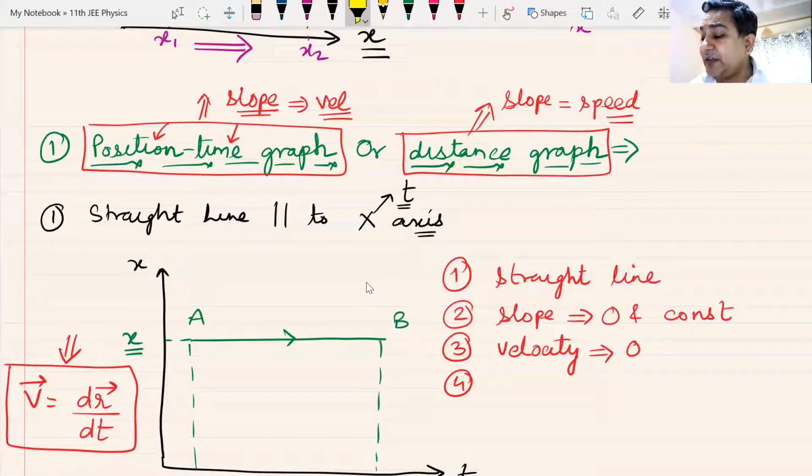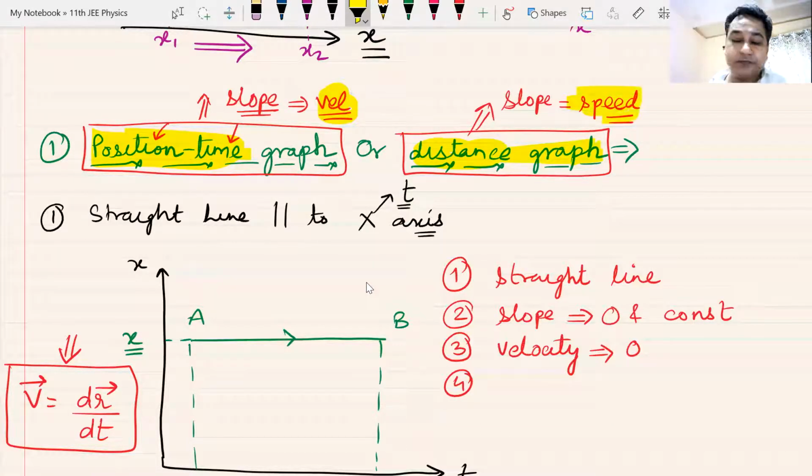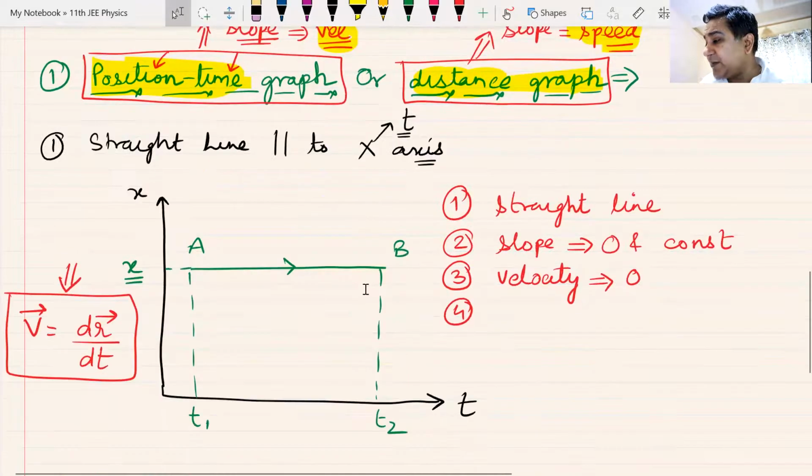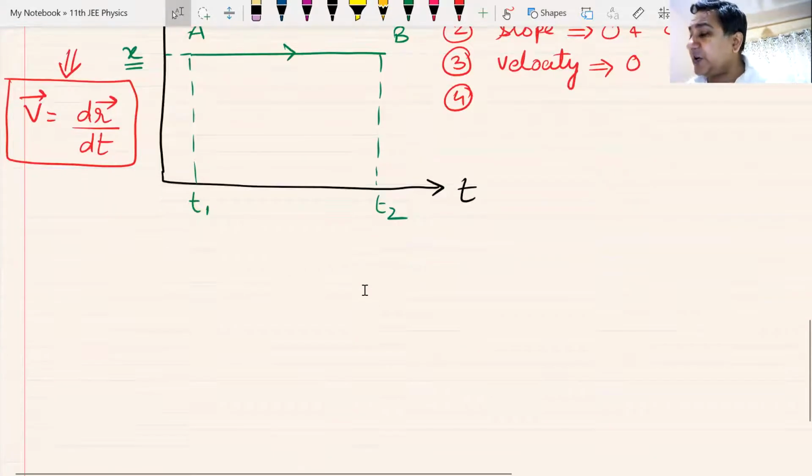Let me repeat what I'm saying. The slope of position time graph gives me velocity. The slope of distance time graph, time is missing here, will give me speed. Am I clear? Can I have a show of strength with some raised hands? Okay.